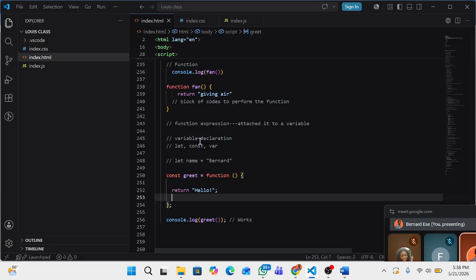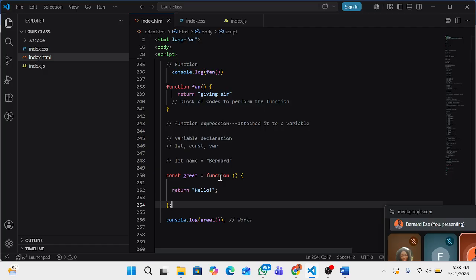Remember our variable declaration. Const greet, then function. The function keyword is still there. Then where to put the parameters, then what it will return. Now if we call this function, it will work, because we call it after we declare the function.